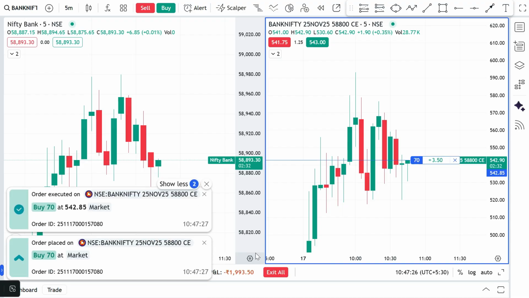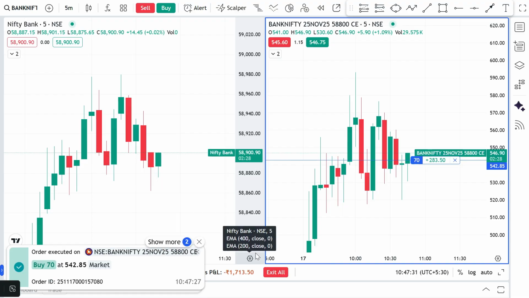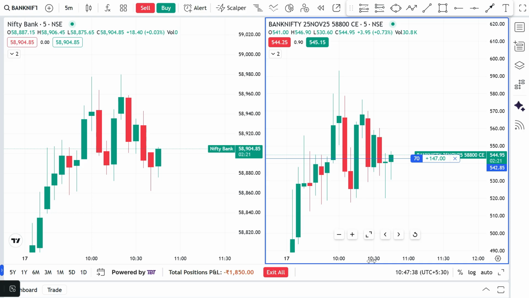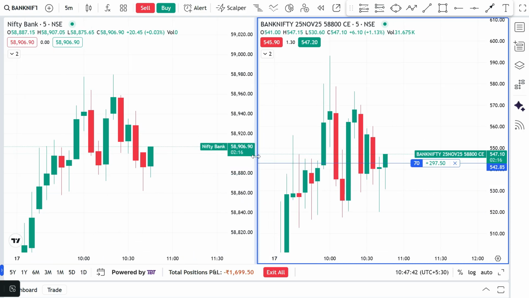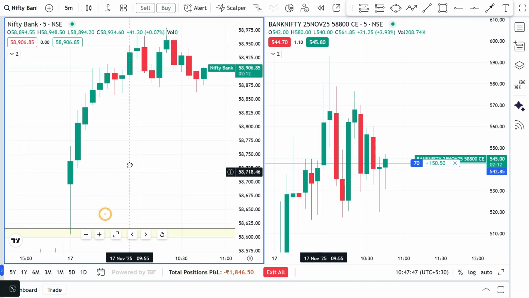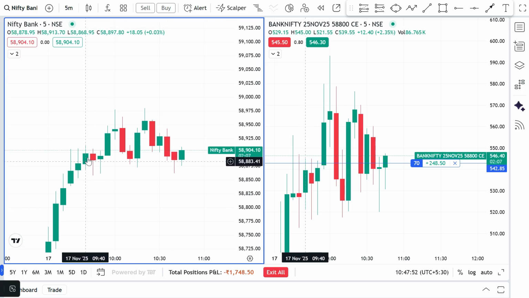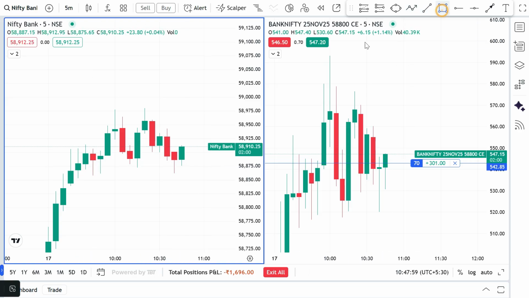Okay, let me enter first. Okay, you can see I just entered. Previously we were looking for a bearish trade, but the market is continuously trying to take support from every swing, so there might be a chance for option momentum. So we're taking this one. Okay, one second, let me give you the analysis behind the trade. You can see the open continued bullish. Here we exited our first trade. Then you can see two times it tried to break upside and again fell. At the exact same place, the third time we're taking some support.